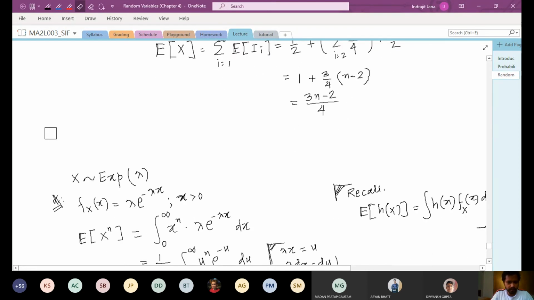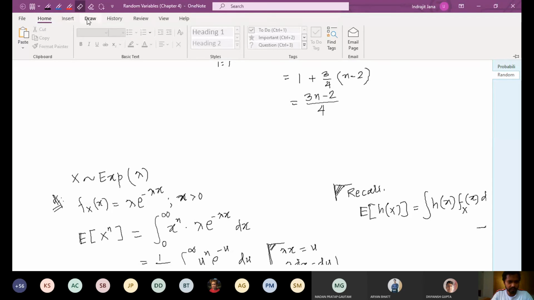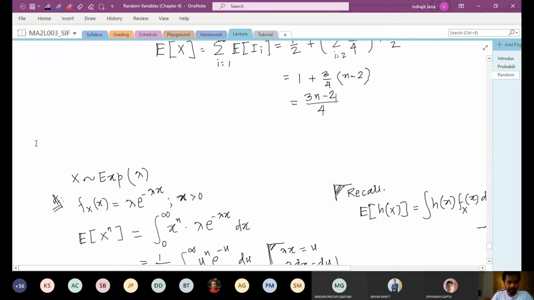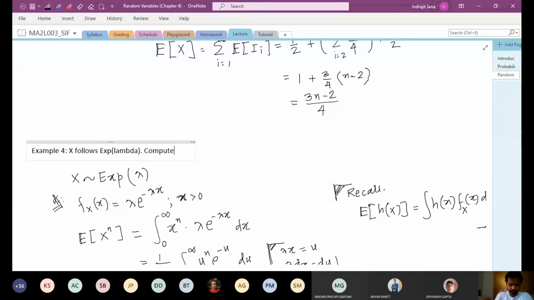Okay, and the last example. There is one more, but I probably won't have time to go over that. So the final one, let's call it example 4. Here X follows an exponential distribution, exponential with parameter lambda. We want to compute the expectation of X to the power n.